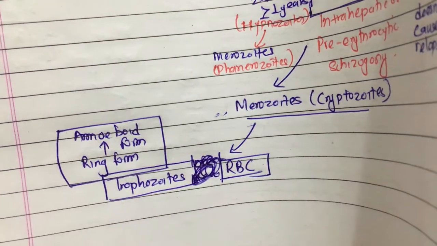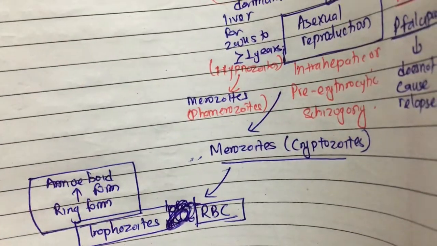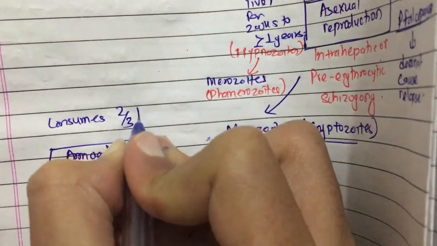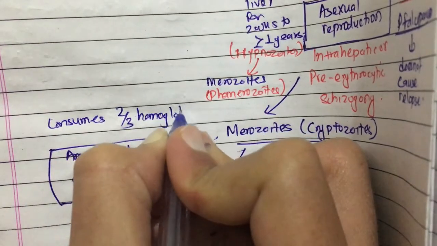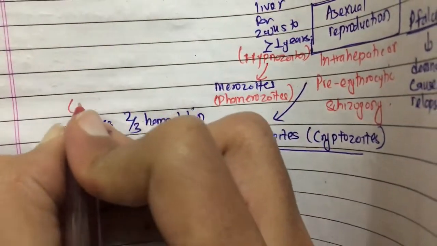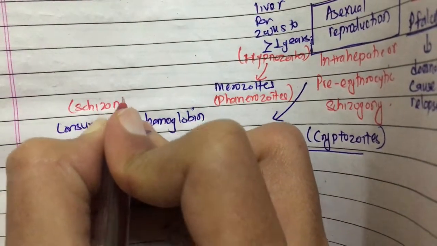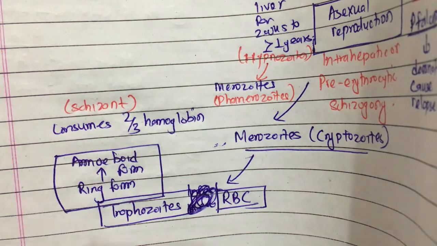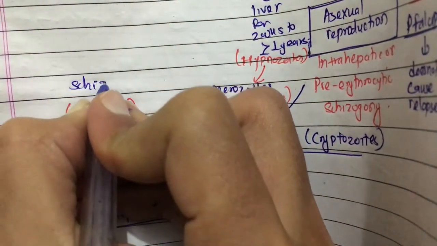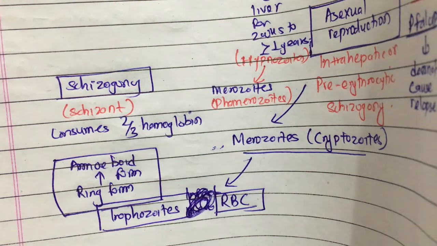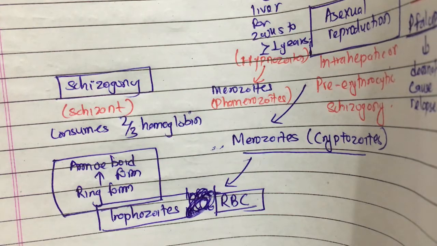The Plasmodium consumes 2/3 of the hemoglobin of the RBC, and these are known as schizonts. They multiply inside the RBC, and this process is known as schizogony. Then the RBC ruptures.